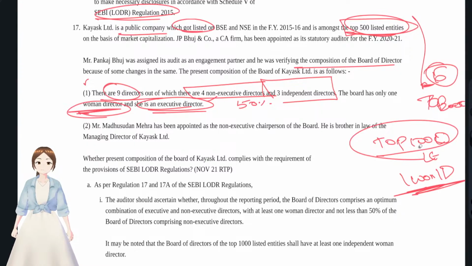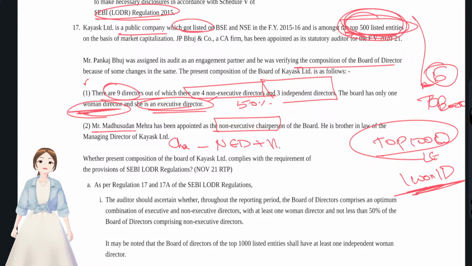Okay, there's a non-compliance with regards to that. Mr. M had been appointed as non-executive chairperson of the board, and he is the brother-in-law of the MD. You see, what are the chairperson's requirements for top 500 listed entities? The chairperson has to be a non-executive director plus a non-relative to the MD and CEO. But here he is the brother-in-law of the MD. This is a violation of LODR regulations.